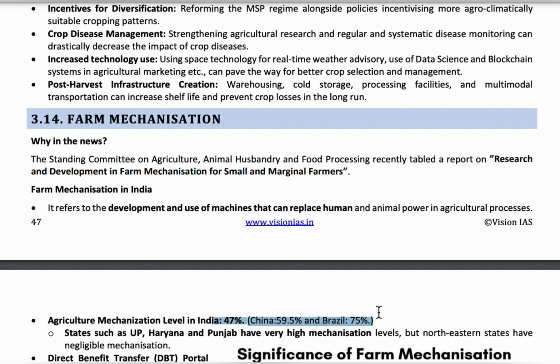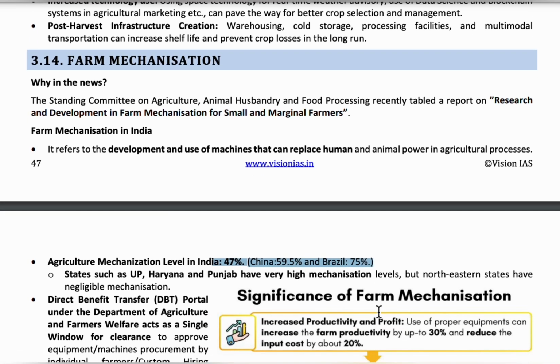To improve the usage of farm mechanization, the government of India has launched some initiatives. They are the Sub-Mission on Agricultural Mechanization to encourage the farmers to use and buy agricultural machinery and equipment.